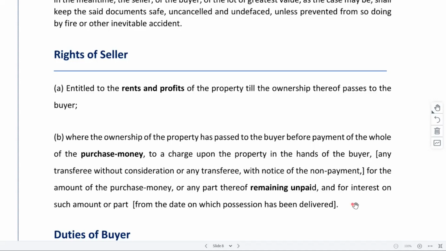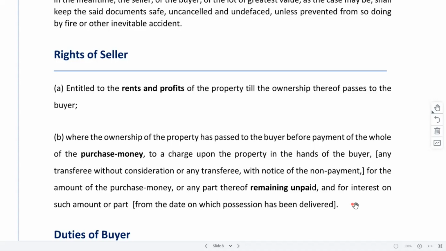So in case property is being transferred before the entire amount has been received by the seller, the seller will still have a right to get back all of that remaining payment which is lying there, right? And with regard to that, some interest, if it is applicable, the seller will be entitled to receive that also.